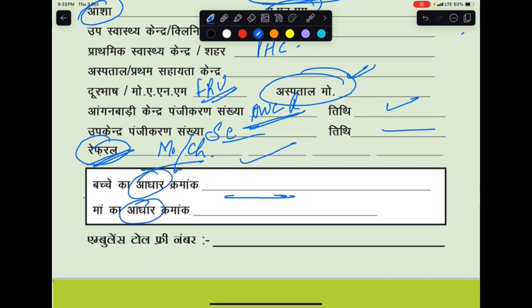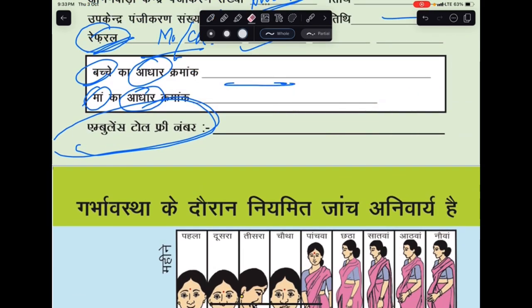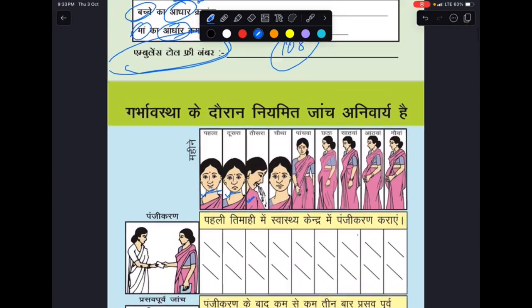Then here the Aadhaar of the child and the mother is filled. Then this is the ambulance toll-free number, like 104 or 108, right? So these are numbers. Earlier it was 104, now it is 108, which takes the mother to the hospital. All right, now moving on to the next page. This is a very important, very crucial page.